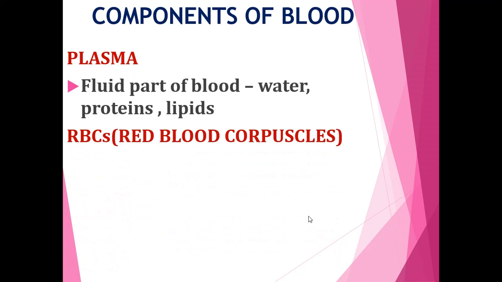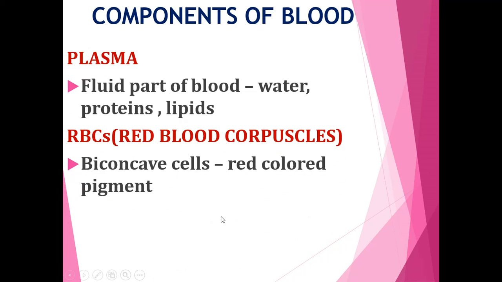It contains a red colored pigment called hemoglobin, which gives blood its red color.